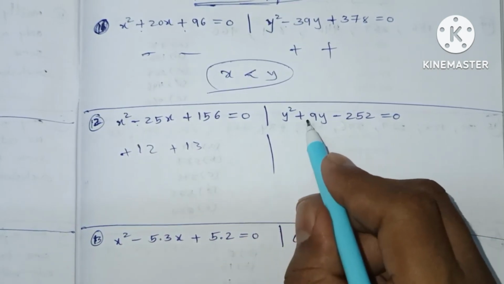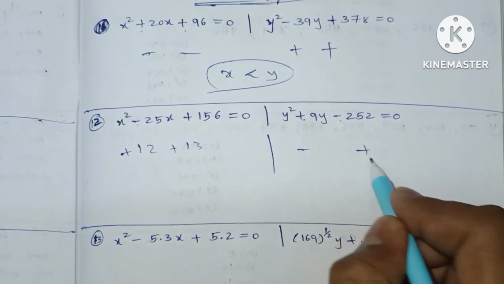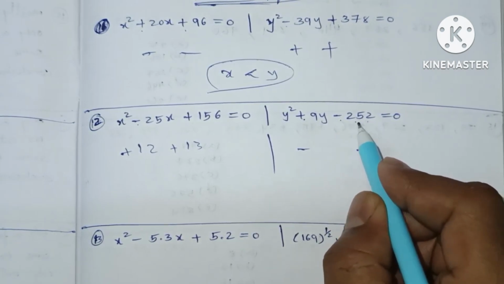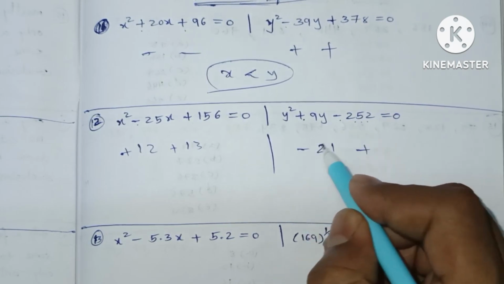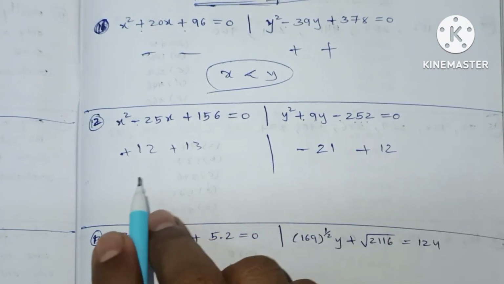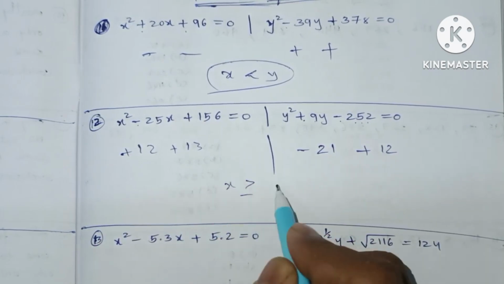Here it is plus and minus, so roots will be negative and positive. It is 252. I can see 12 here. 12 2 times and 1 time and it is 12. So we get 9 here. Okay. By comparing these two, it is clear that x is greater than or equal to y.